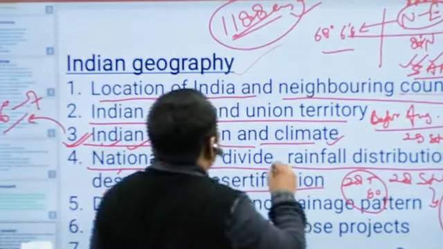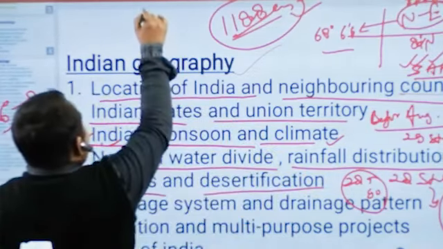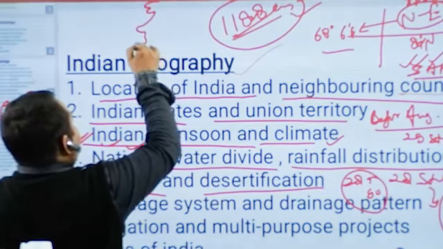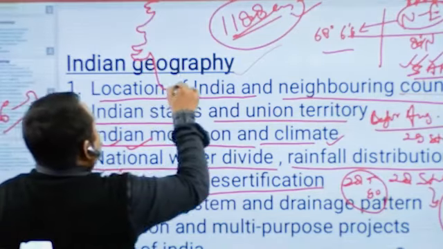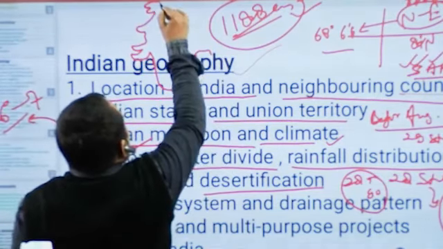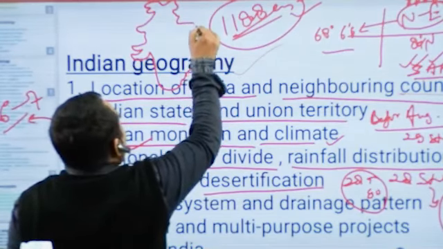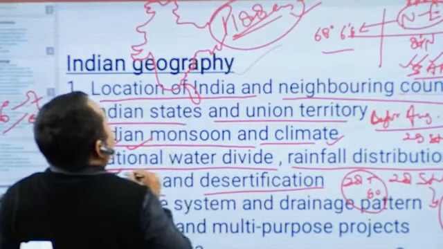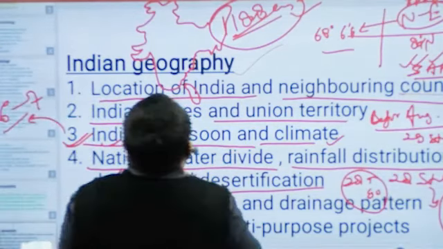Suppose this is the map of India, and this is Sri Lanka, right?